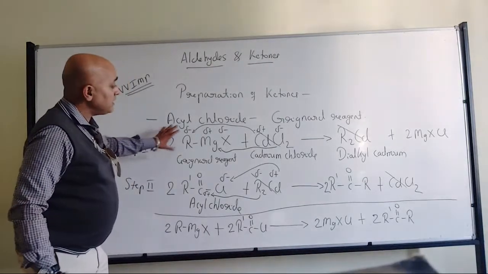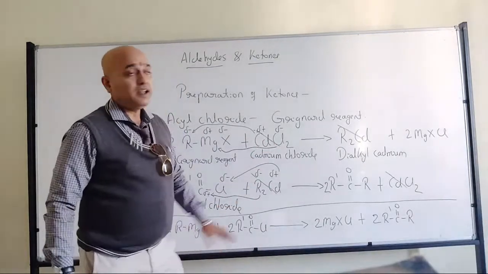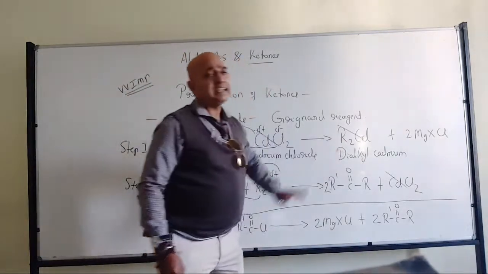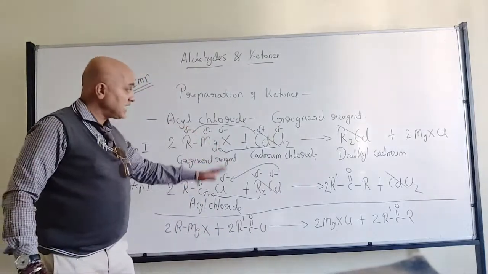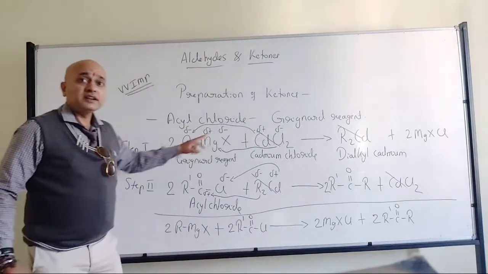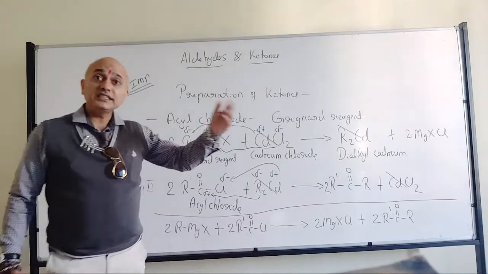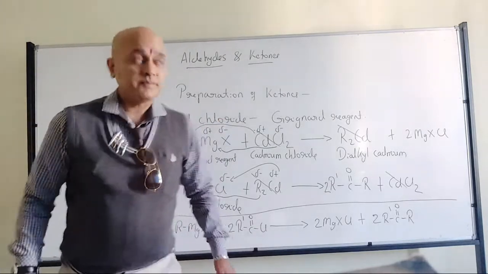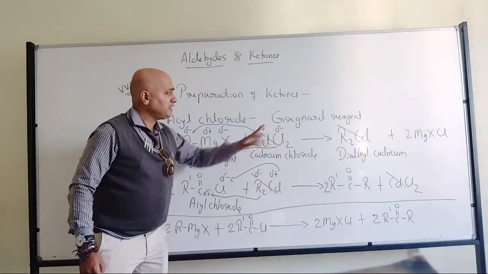In step 1, Grignard reagent will be treated with cadmium chloride to get the dialkyl cadmium. It's very simple to write the products in this reaction because we have dipolar molecules. With dipolar molecules, it is very easy to predict the product. That is because cadmium is positive, chlorine is negative.